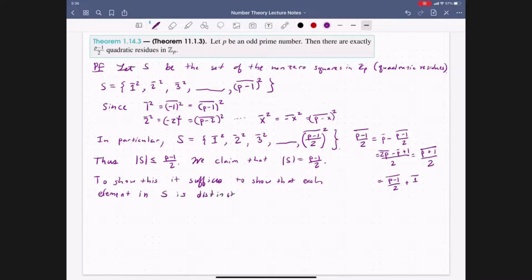But technically this is a bit ill-defined because S was first defined like this, and now we have simplified it to this. So this statement is referring to this portion of S. That every element in here is distinct, and so every element in this list is distinct.